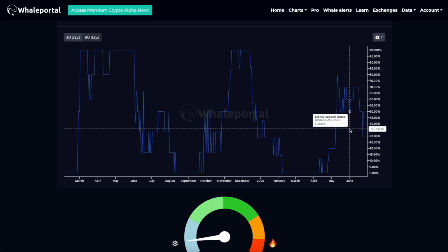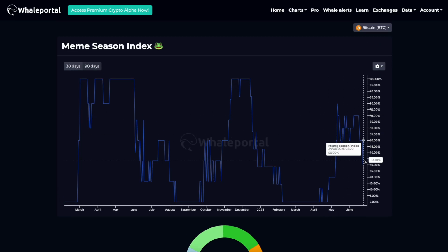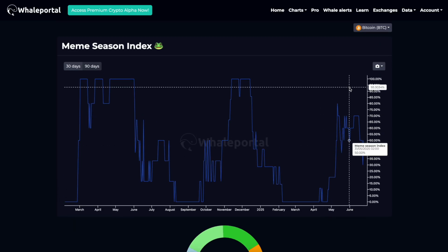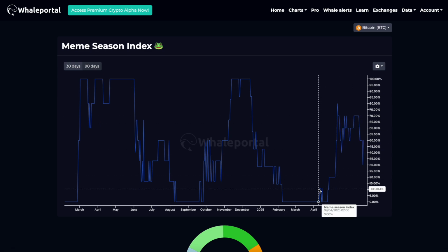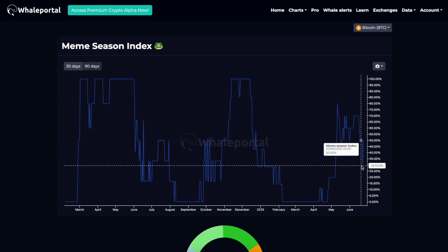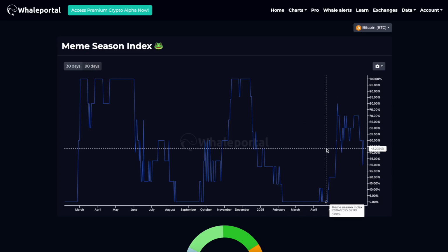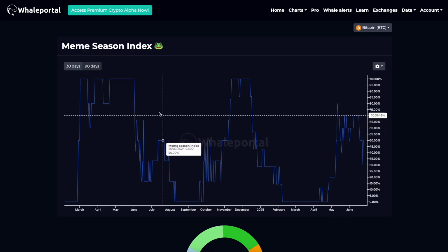This is very valuable information, because most altcoins actually have been underperforming Bitcoin. So you will not see this with most altcoins. When I saw this metric in the first place, I had to recalculate it, because I was like, how is it possible that this token cluster, meme season, the meme tokens basically are outperforming Bitcoin over this period of time? But it is true. Meme tokens are outperforming Bitcoin if you look at the past 90 days.